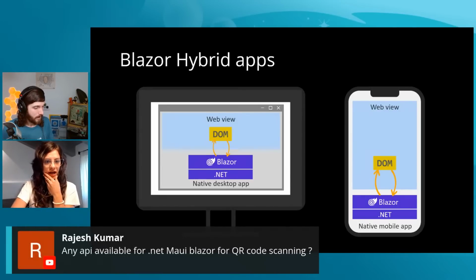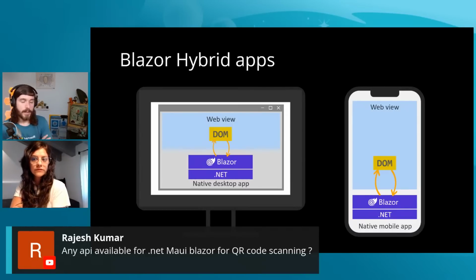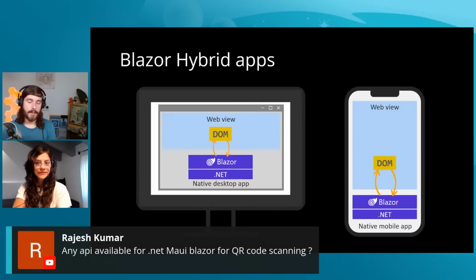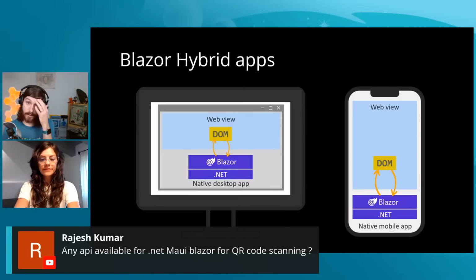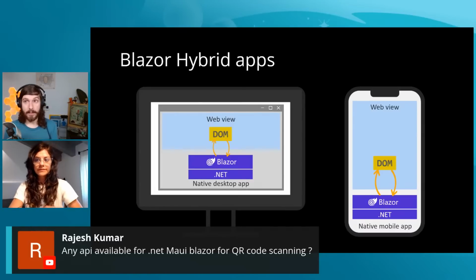So is there an API available for the .NET MAUI Blazor for QR code scanning? Yeah, great question. Here's what's really fascinating about this system: if there is a Blazor component today, it should just also work inside of a Blazor hybrid application. It's going to kind of depend.